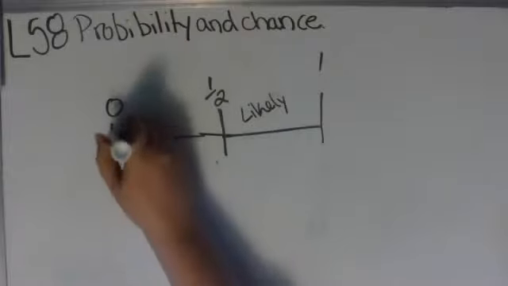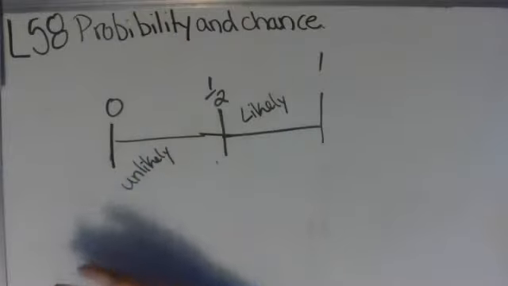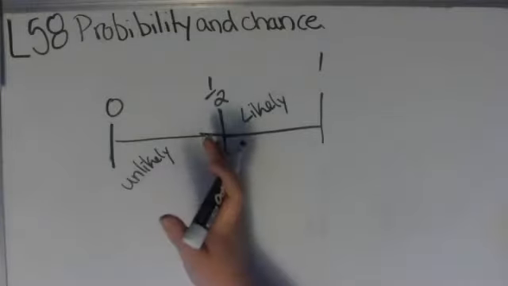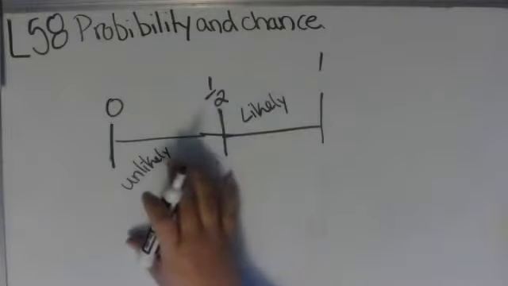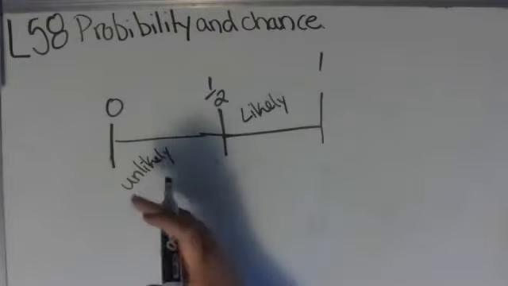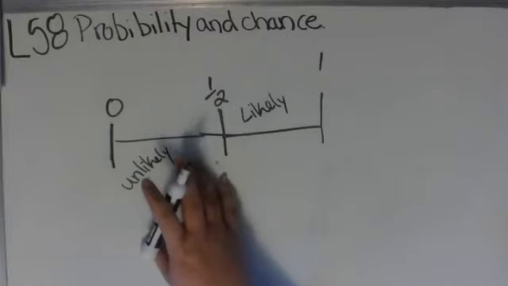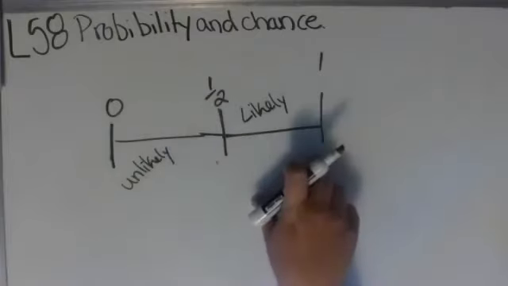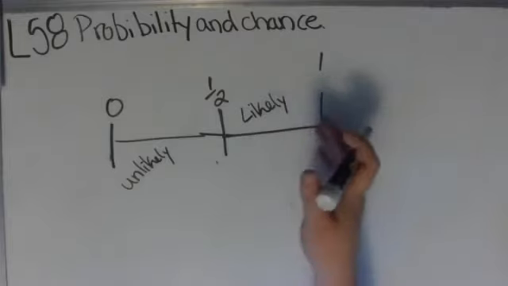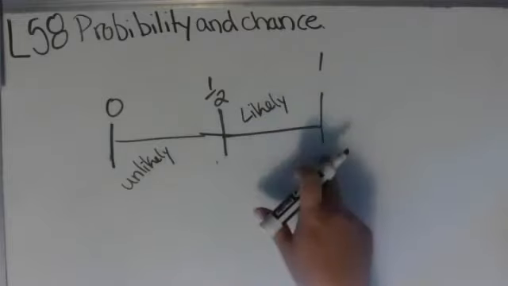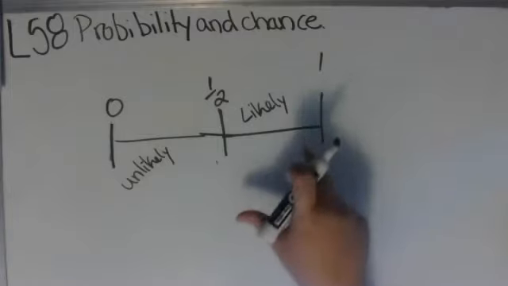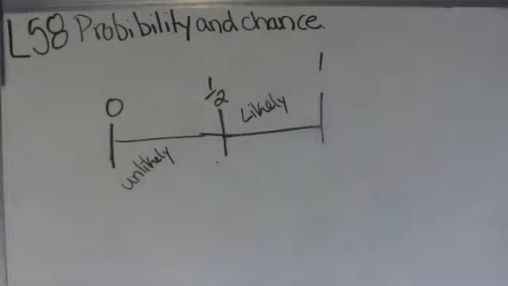So if your chance is 0, your chance is certain not to occur or absolutely not going to happen. Halfway or 50%, you're looking at 0 to 50%, it's unlikely. It gets less likely as the number gets bigger, but it's still unlikely if it's below half. Once you get above half, it's referred to as likely to occur. So it is more likely to occur than it was before. If you get all the way to 1 or your final number, you are certain to occur. So this is absolutely positively going to happen.